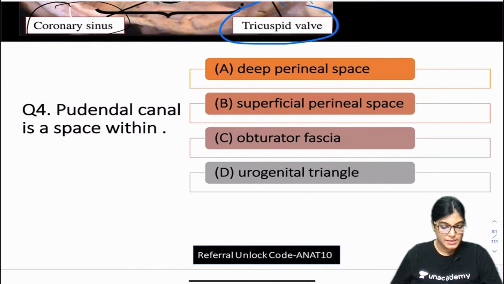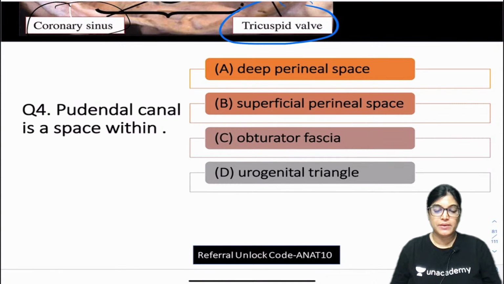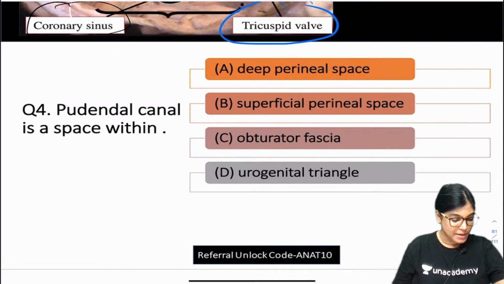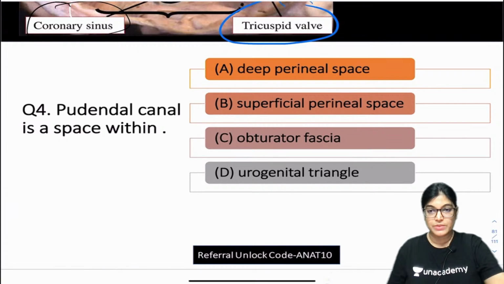So waiting for answers. Mark the correct answer. Shahrukh Ahmed is telling it's C, obturator fascia. Kumaran, Future Doc, C. So most of you are telling it's C. Deoxydabin is telling it's Alcock's canal and obturator fascia is the right answer.